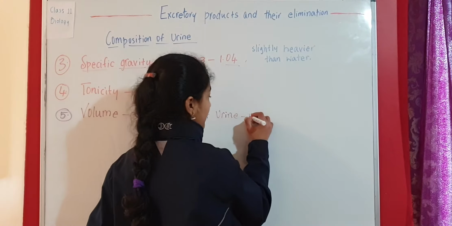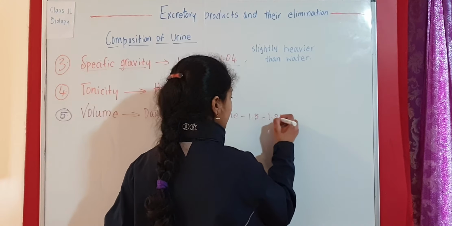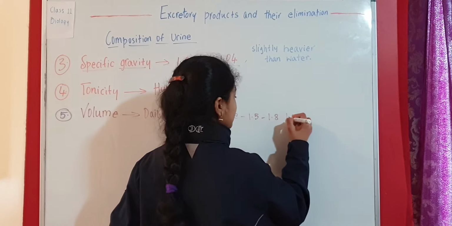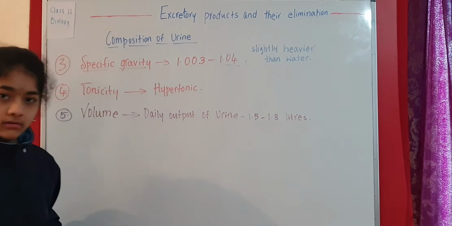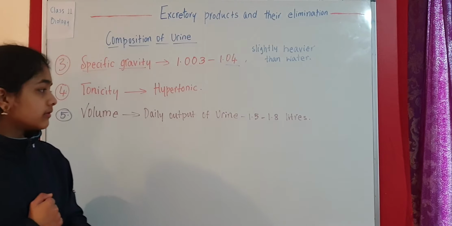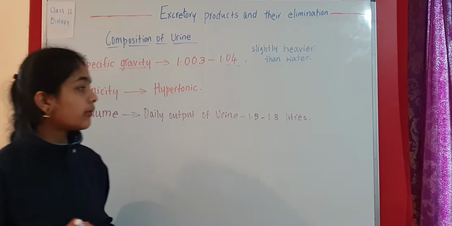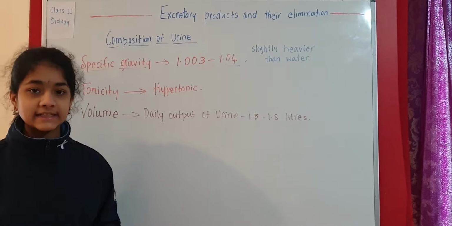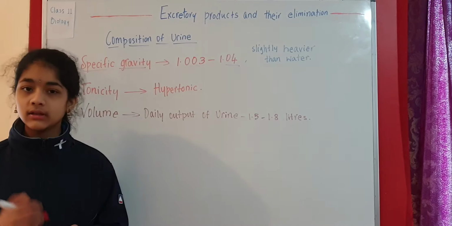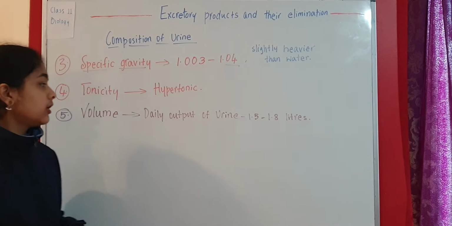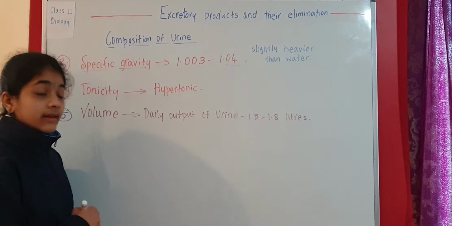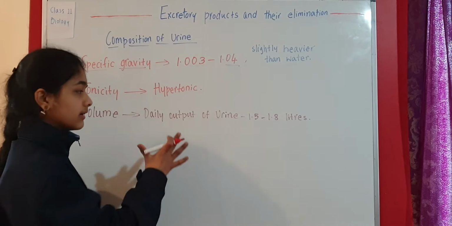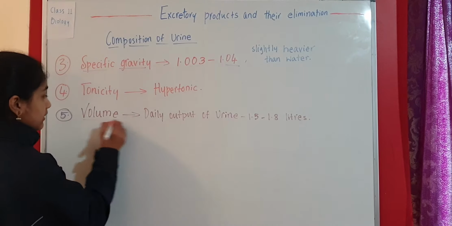This is around 1.5 to 1.8 liters. So daily at a normal range we produce 1.5 to 1.8 liters. We excrete this much urine on a daily basis. So this is the normal daily output in general.